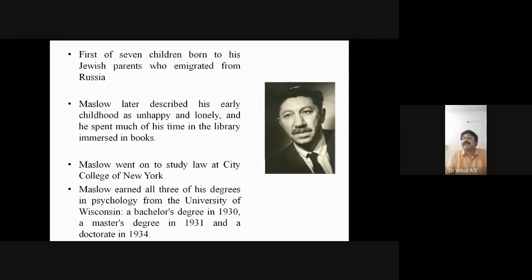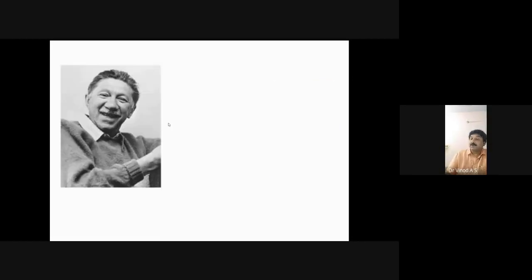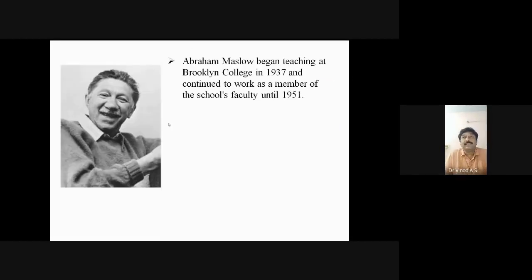Maslow earned 3 degrees from the same university: in 1930 he was a bachelor's degree holder, in 1931 a master's degree holder, and in 1934 he received a doctorate from Wisconsin University. After that, Abraham Maslow began teaching at Brooklyn College in 1937, and continued his work as a member of the school faculty until 1951. So after getting the doctorate, he joined Brooklyn College.